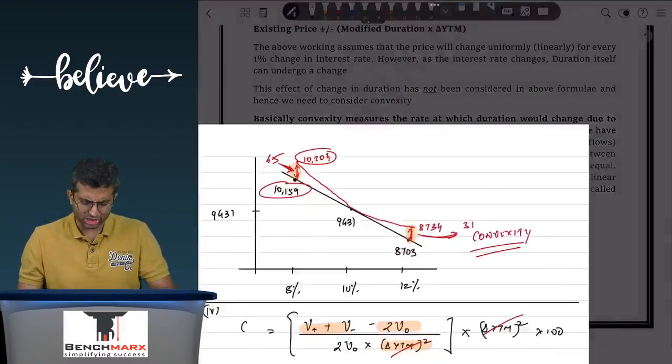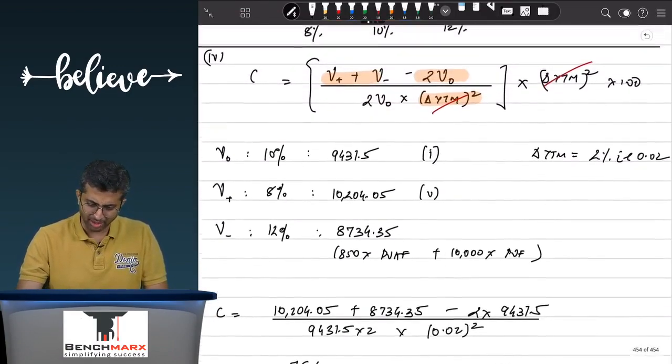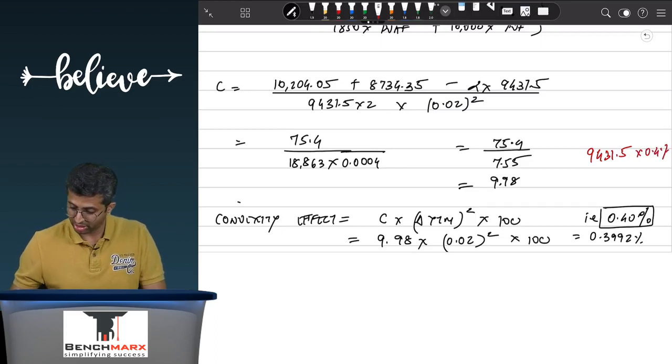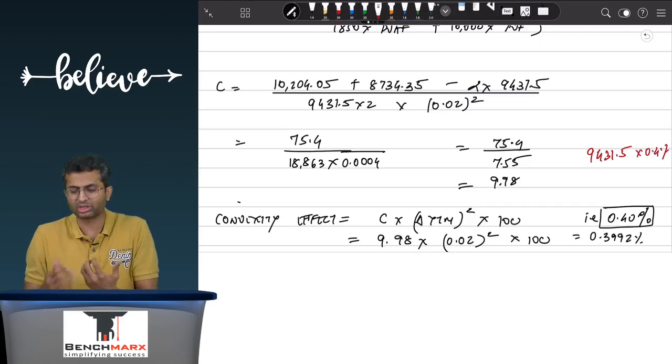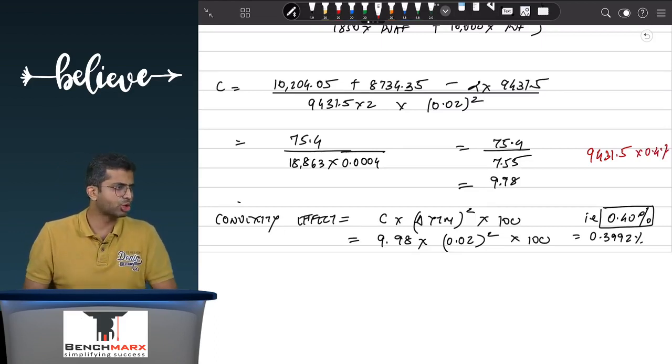For example, loosely speaking, if the convexity effect is 0.4% and my current price is 9431.5, then 9431.5 into 0.4% is around 37 or 38 rupees of the price change due to convexity.